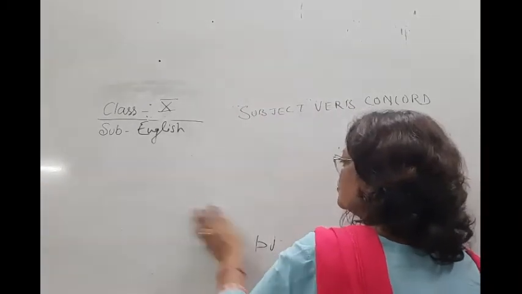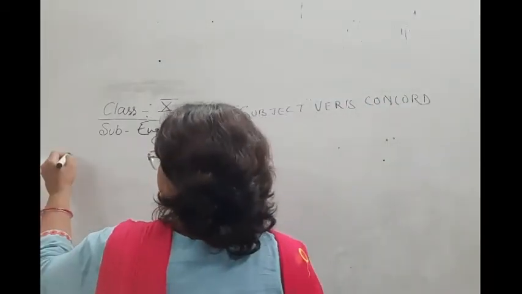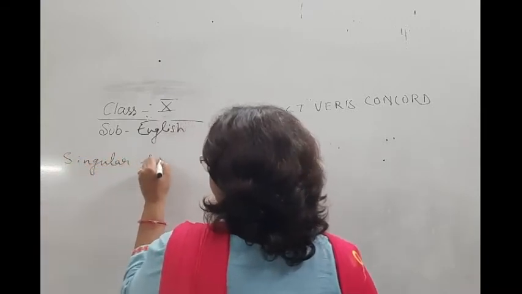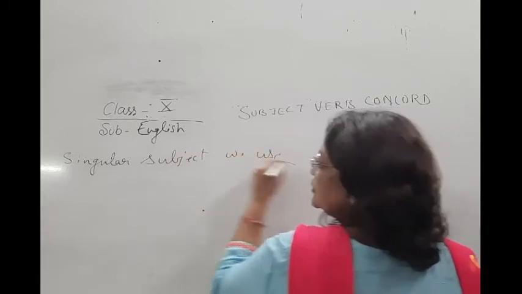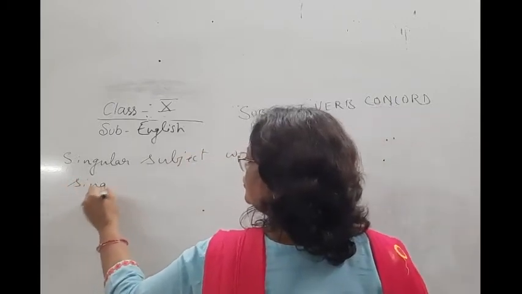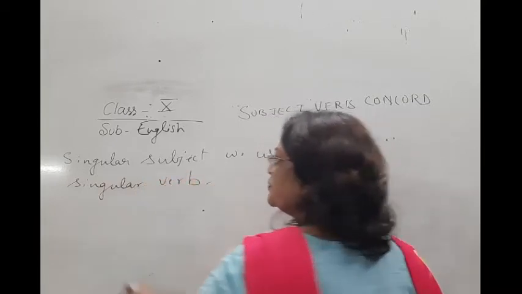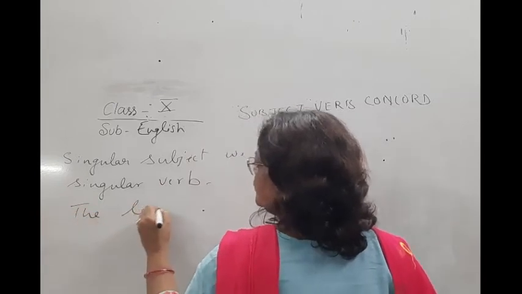So what is our rule number 1 here? With a singular subject we use a singular verb, like the boy plays.